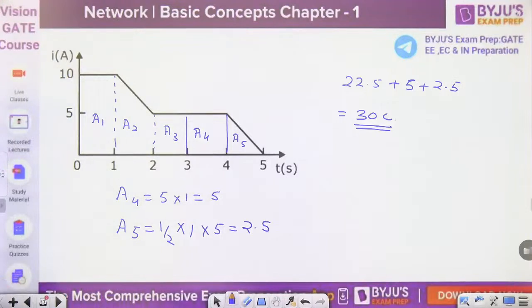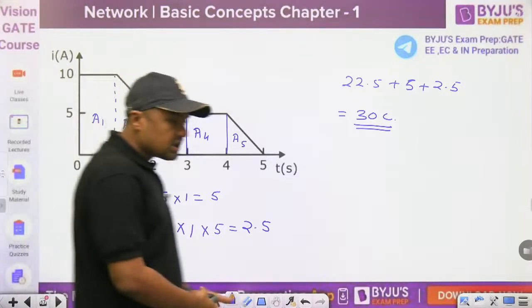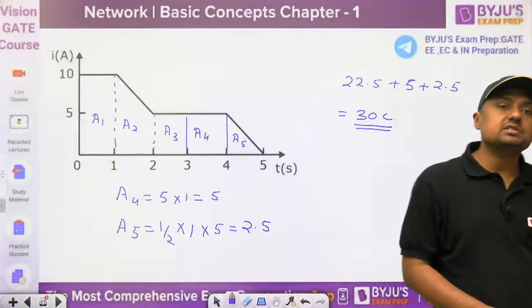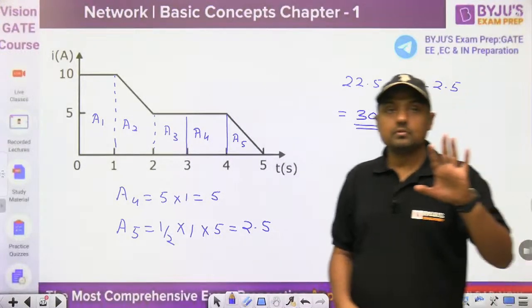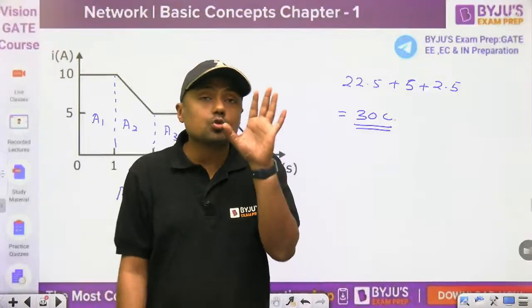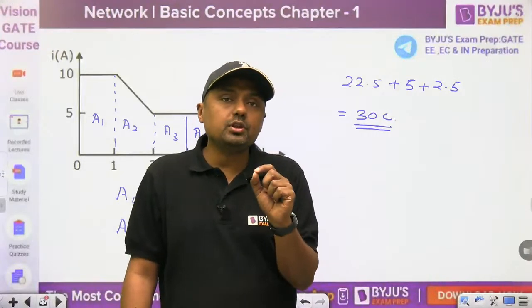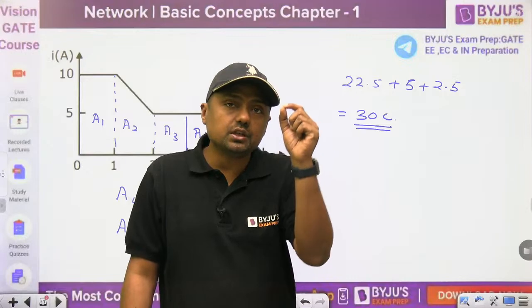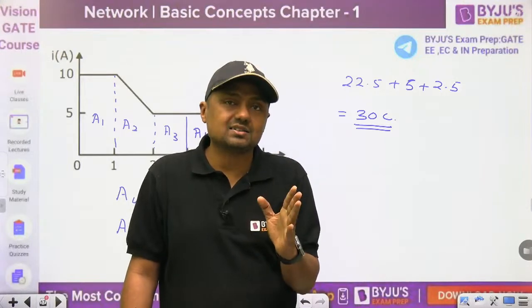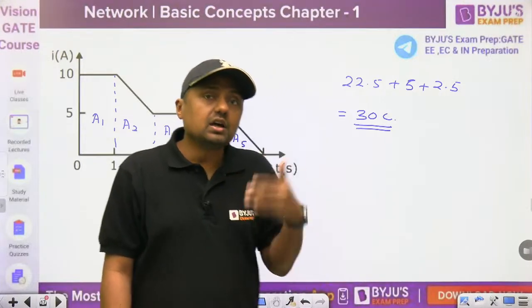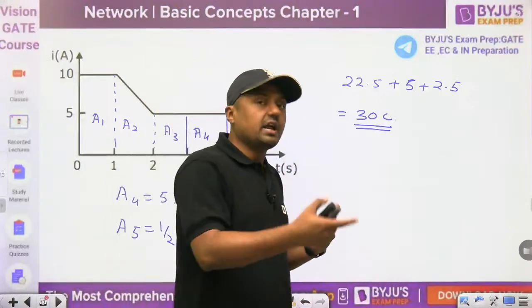Okay, then watch this. We are saying that it is not charging or discharging. When the current is negative, then we can say discharging. The slope is negative. Slope negative means what? We are just reducing the current, not the charge. When the current is negative, we are changing the direction of the current.